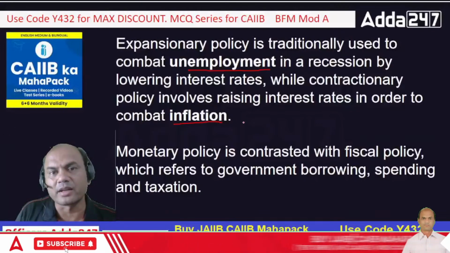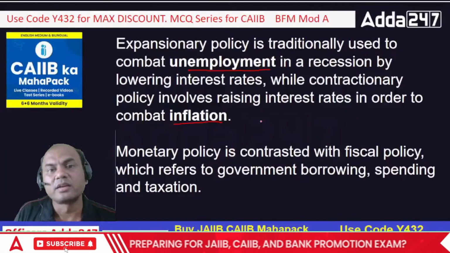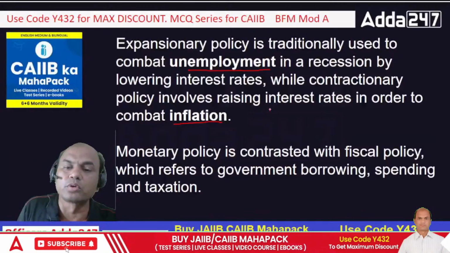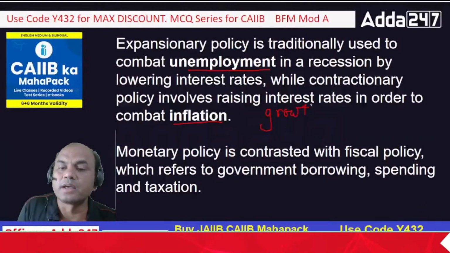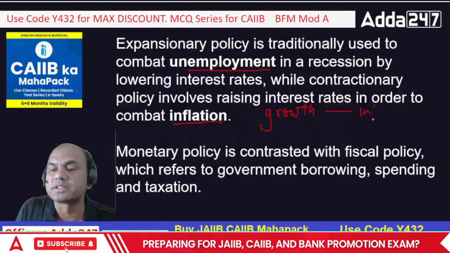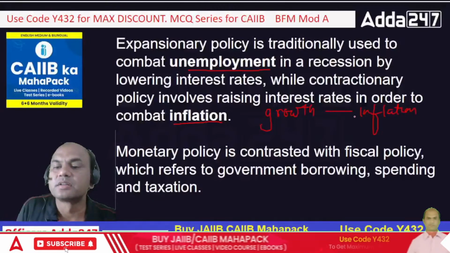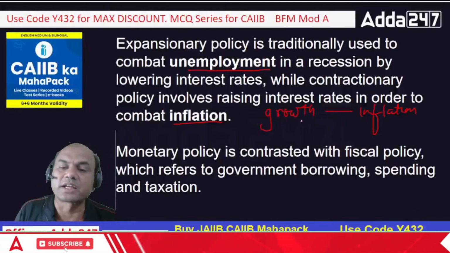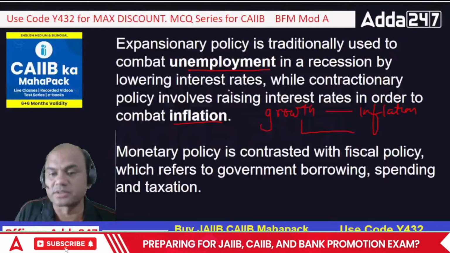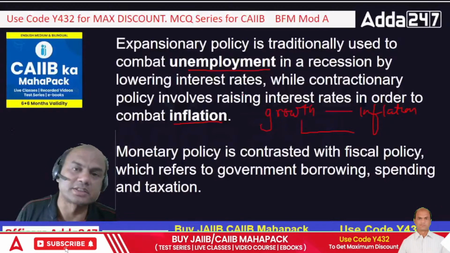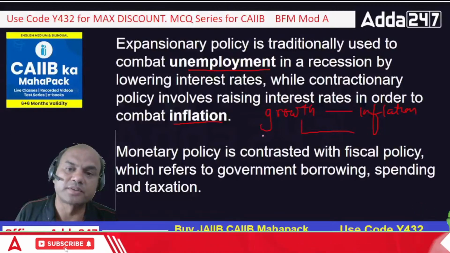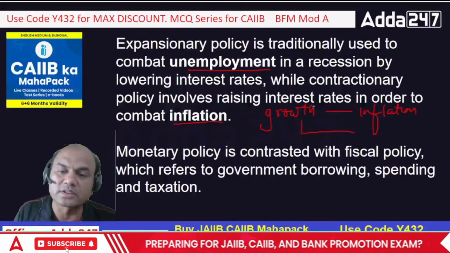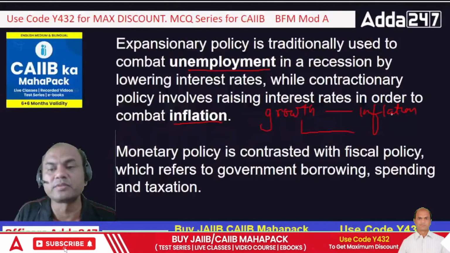Understand one simple thing. If I decrease my repo rate as RBI, growth will increase, but inflation will also increase. So growth and inflation always go hand in hand, whereas growth and rates always go in reverse direction. If rates increase, growth decreases. So always remember this basic: growth increases, inflation also increases. If I decrease growth by increasing the rates, inflation will also decrease.